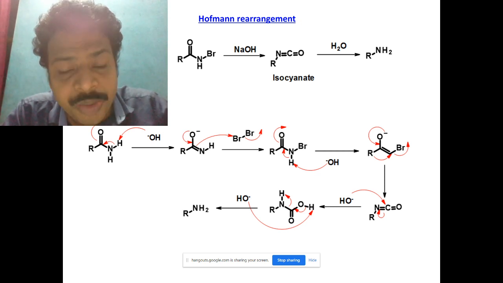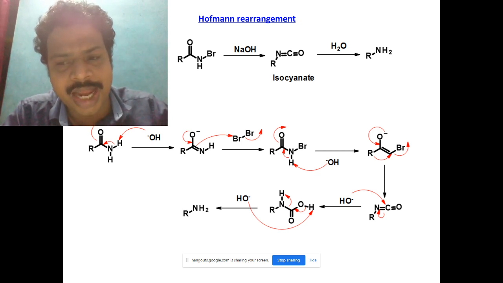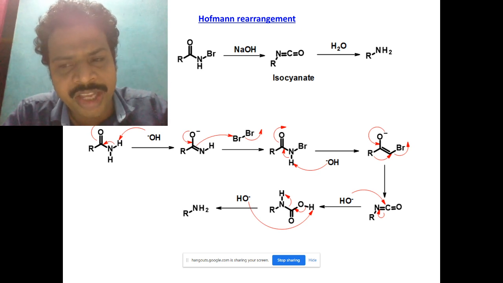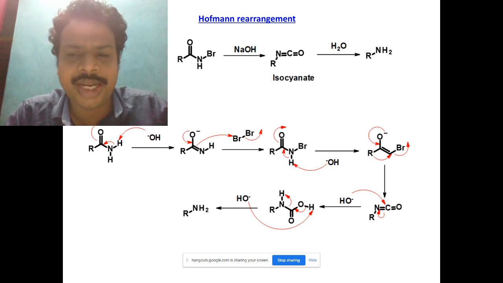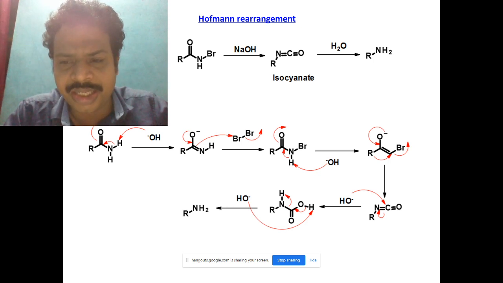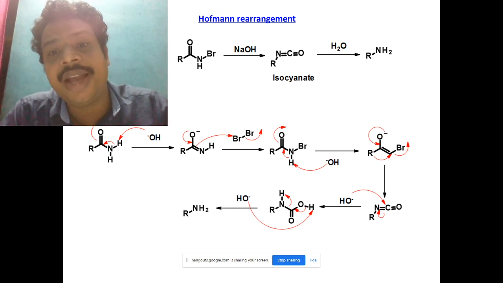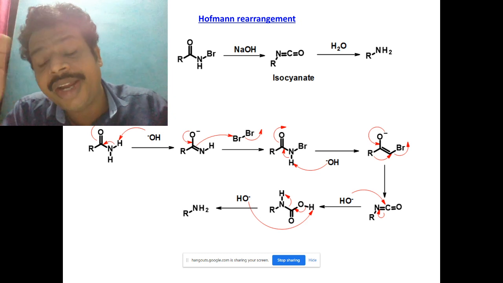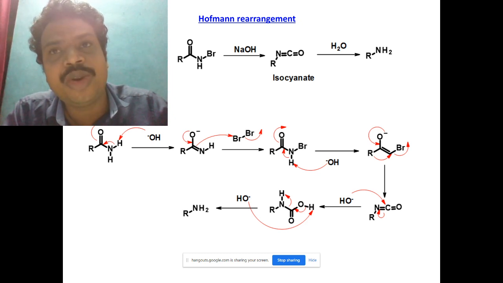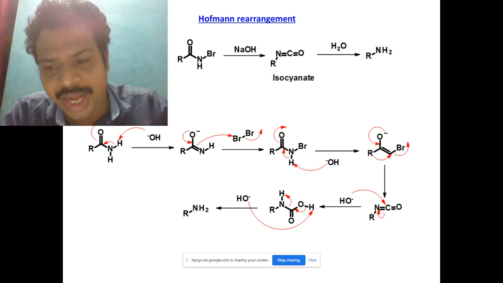Here nitrogen should be there, it is missing. So the R group migrates to the nitrogen, thereby the bromine will be leaving. That's why you're getting the R group attached to nitrogen, with C double bond O. So this is the isocyanate, the intermediate. That's the second step. The isocyanate formation is the rate determining step, from the N bromination step to isocyanate formation.